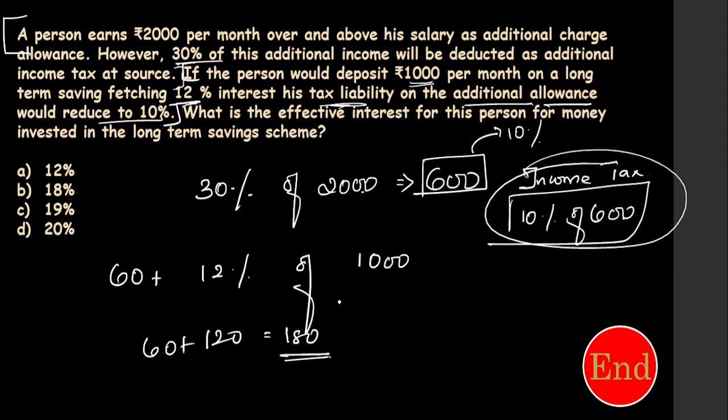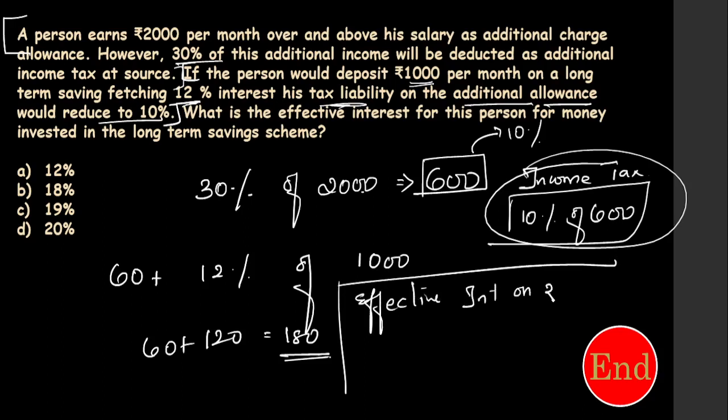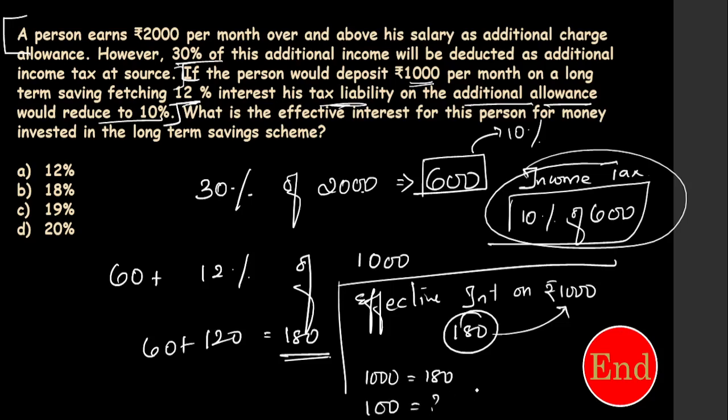So the effective interest on rupees 1,000 is nothing but 180. Correct? So for 1,000 rupees it is 180. But percentage means I need to calculate for 100. That is 18%. That's it. This is your answer. Actually only 3 steps for this very big question. Simple. 18% is the right answer.